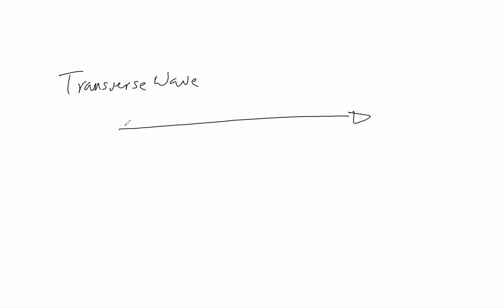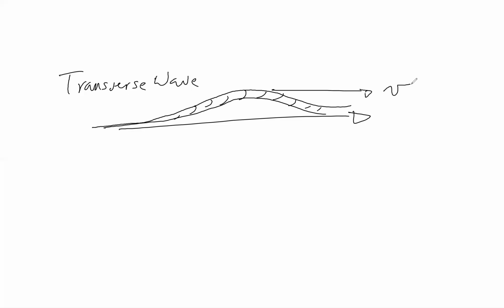An example of this would be a rope. Pretend that this thing I've drawn here is a rope, traveling to the right with some velocity v. But at any given point in that rope, the particles are going to move up and then move down. So the motion of those particles is at 90 degrees to the velocity.